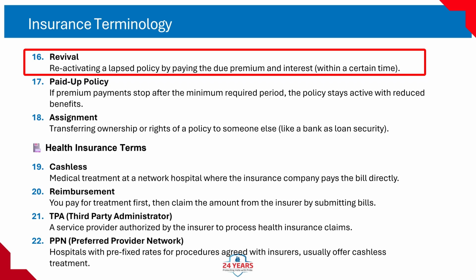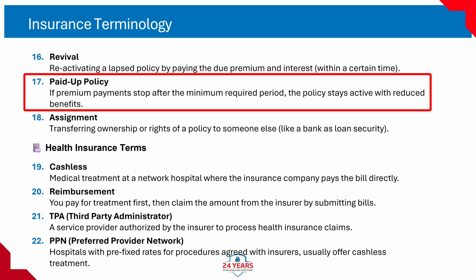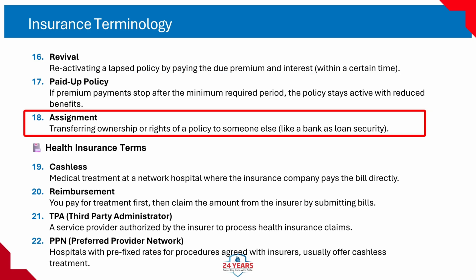Revival, reactivating a lapsed policy by paying the due premium and interest within a certain time. Paid up policy. If premium payments stop after the minimum required period, the policy stays active with reduced benefits. Assignment, transferring ownership or rights of a policy to someone else, like a bank, as loan security. This comes under Section 38 of Insurance Act.